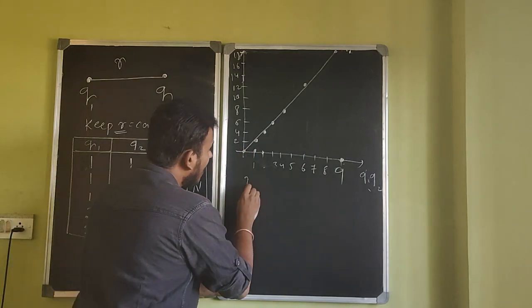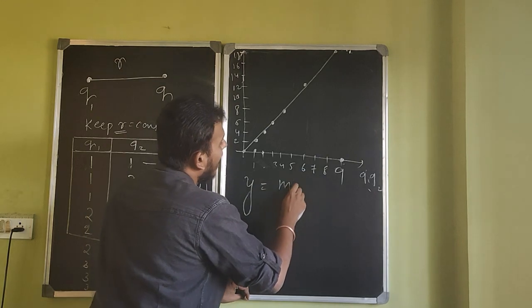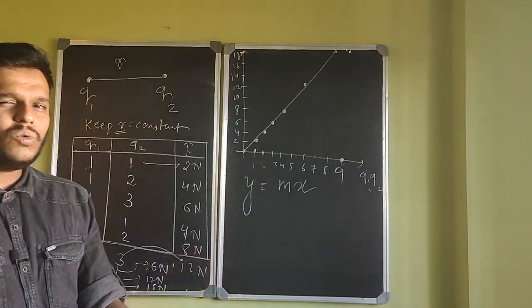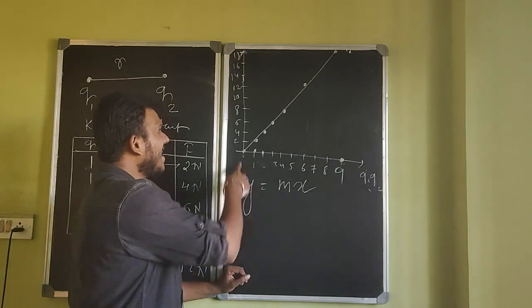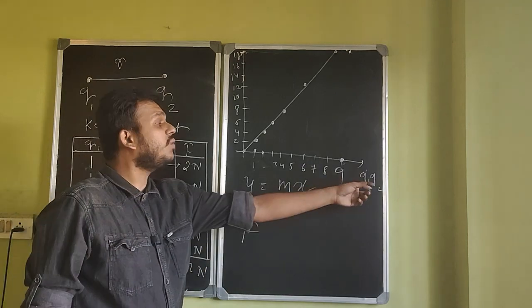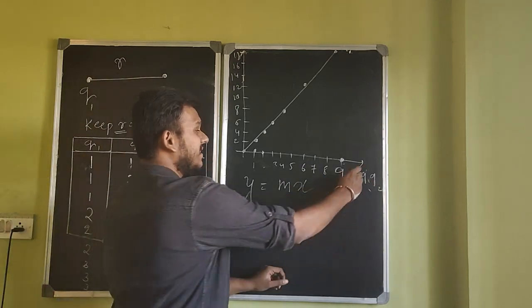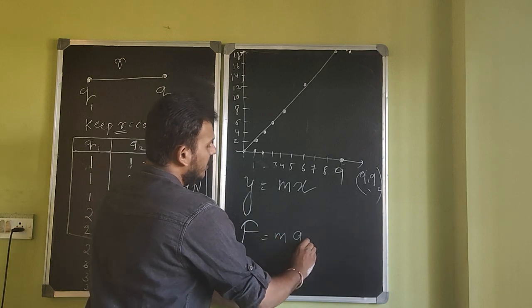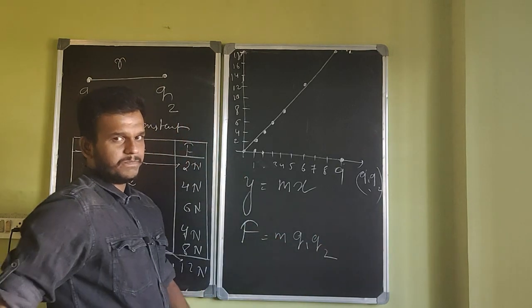Such a straight line has a common equation, y is equal to mx plus c. But c is not there because it is passing through the origin, so no y-intercept. Along the y-axis, what do you have? Force. Along the x-axis, what do you have? What is playing the role of x? Q1 into Q2 should be equal to m into Q1 into Q2.